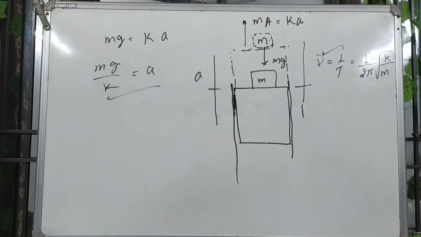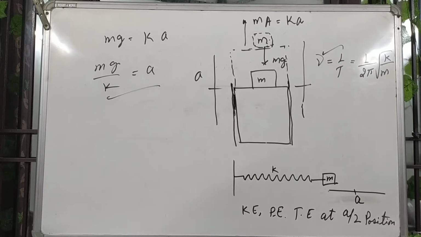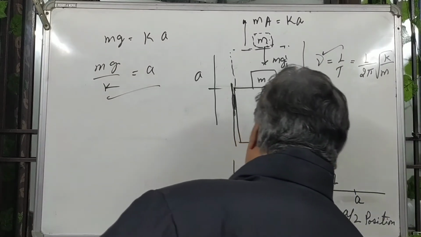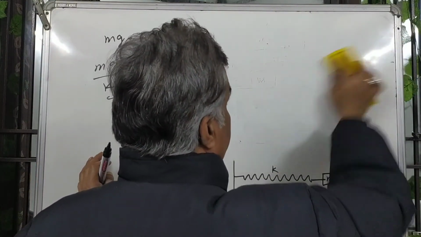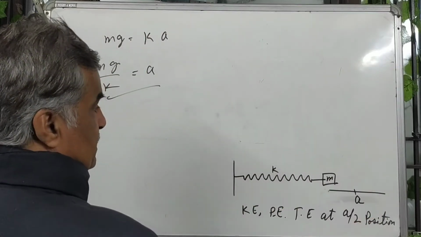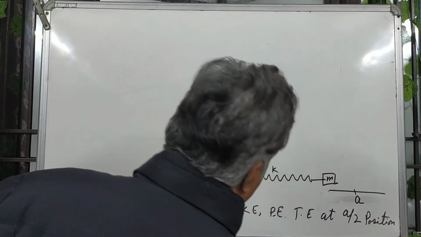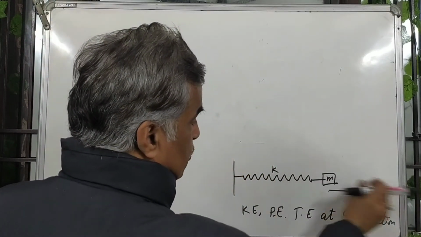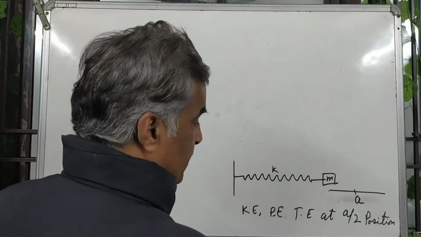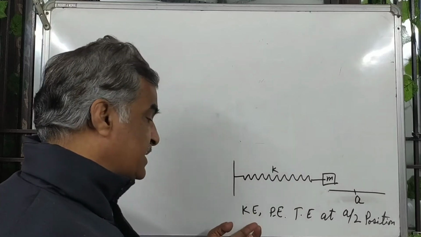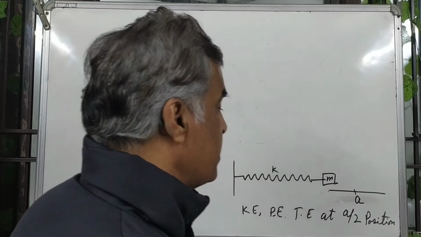Okay, next question. Hello students, this is another question. There is a spring with a mass m attached. This is the mass, and the spring constant is k. The amplitude of oscillation is A equal to 10. So you have to find the potential energy, kinetic energy and total energy when the displacement is A by 2.